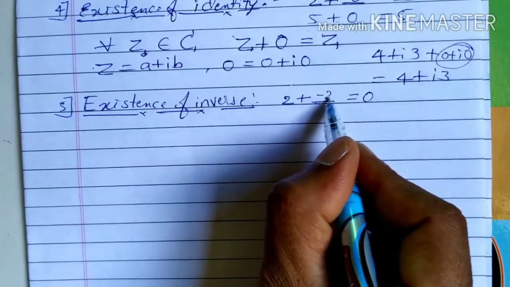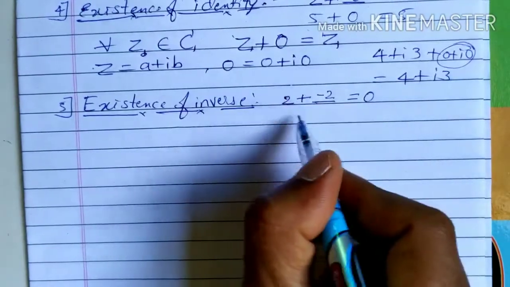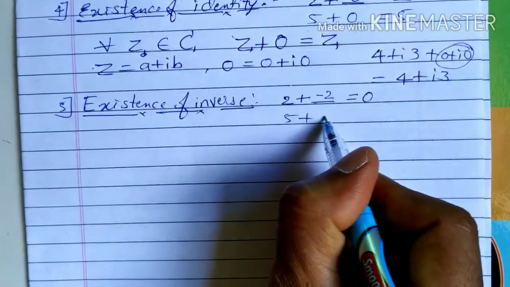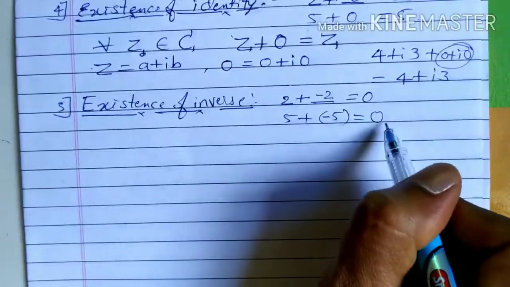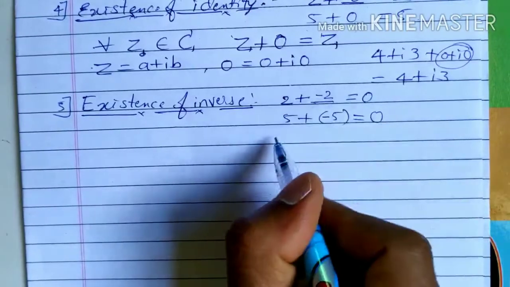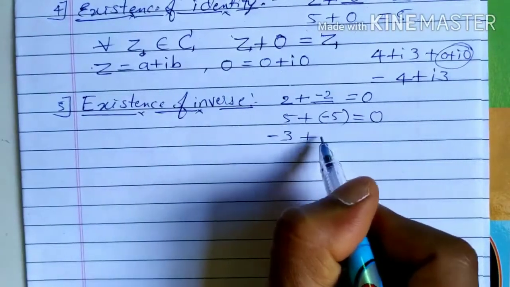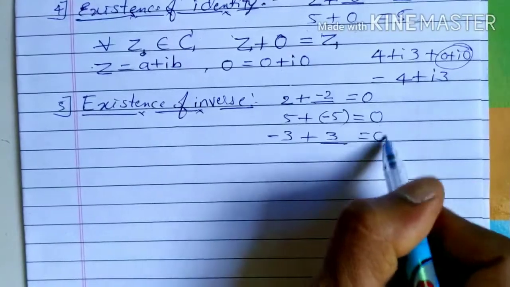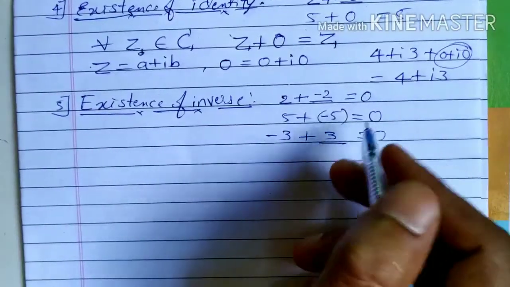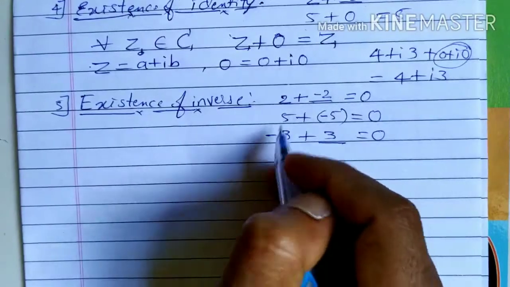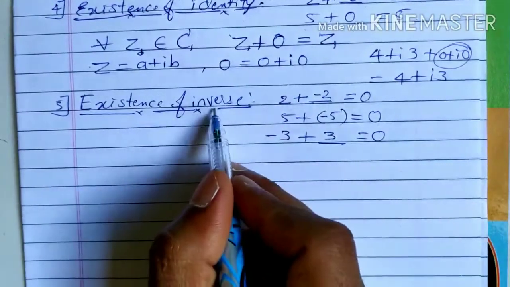Definitely minus 2, right? In the same way, if you consider any number, then the negative of that number will give you the sum 0. So it should always give the identity element. Therefore the negative of a number is called the inverse of that element.